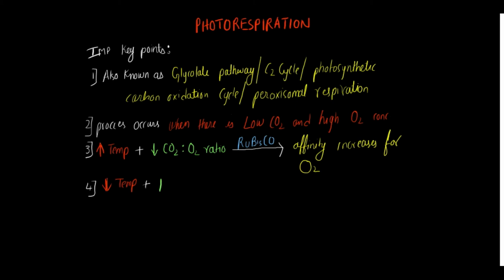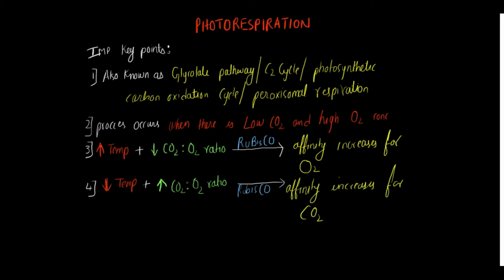But opposite to it, if the temperature is low and the carbon dioxide in the environment is high, that is, the carbon dioxide to oxygen ratio is high, then the Rubisco will favor carbon dioxide, that is, the affinity towards carbon dioxide will increase. Okay, I hope till now it's quite clear. You should note all these points.